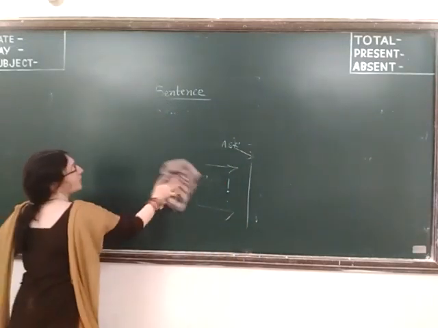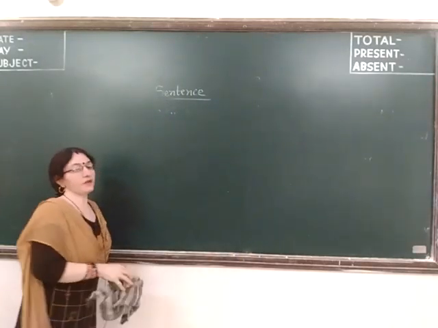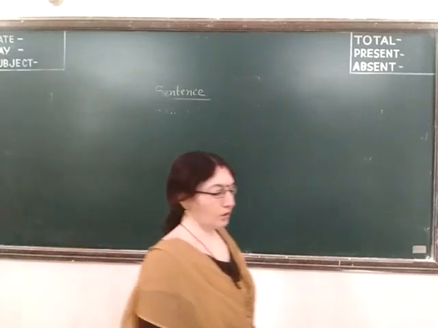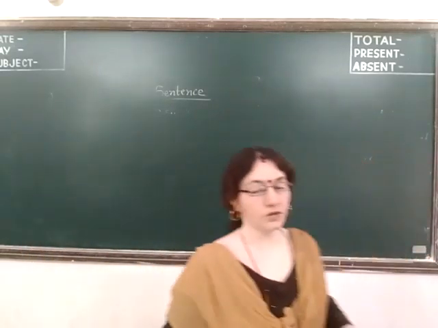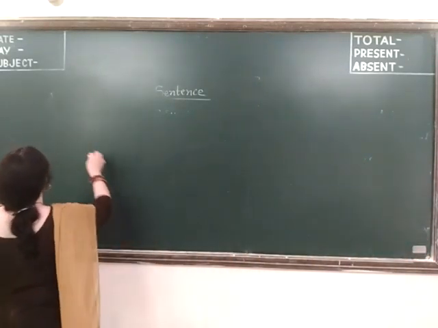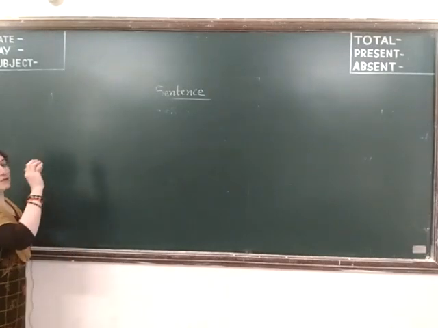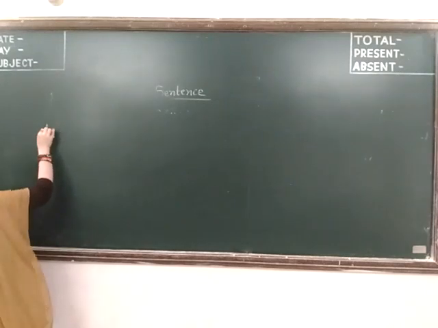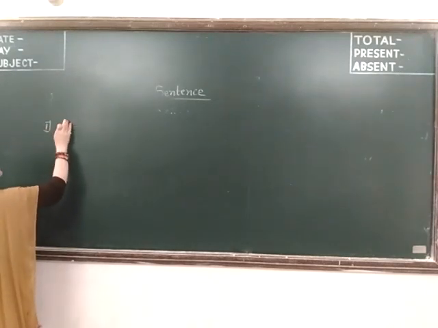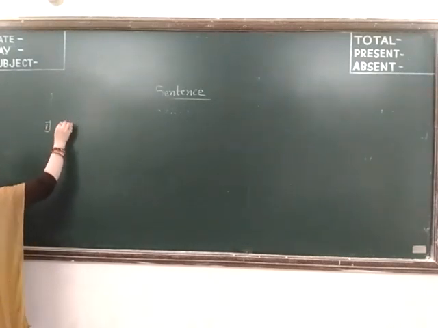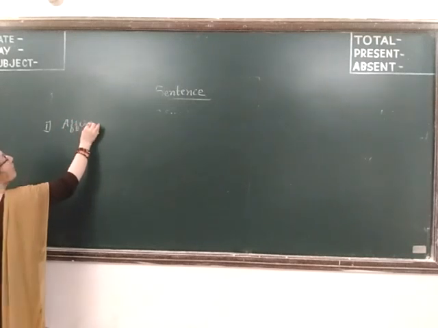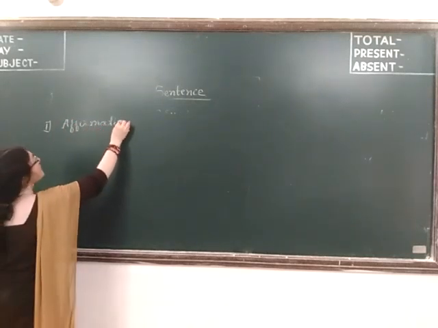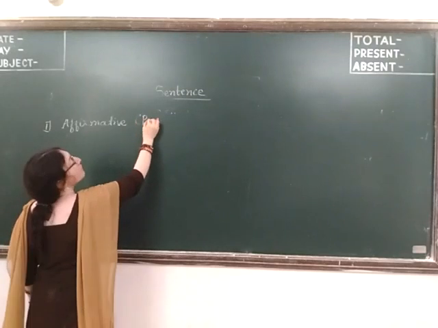Now I earlier told you about the classification, another classification. So there is another classification also, which is that on the basis of questioning or saying, we can classify the sentences in: number 1, affirmative. Affirmative means positive.